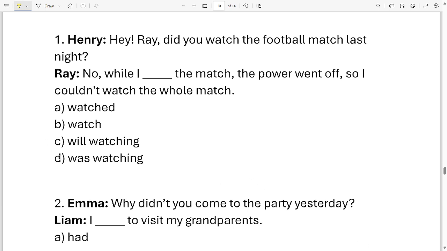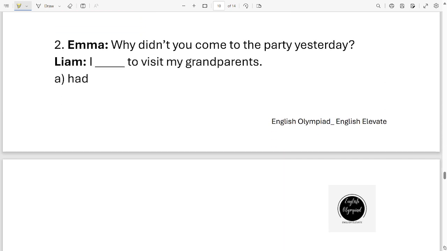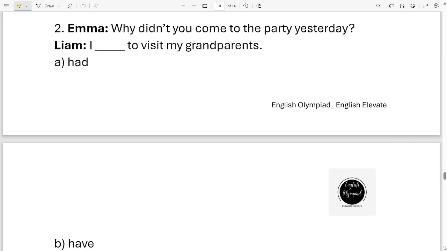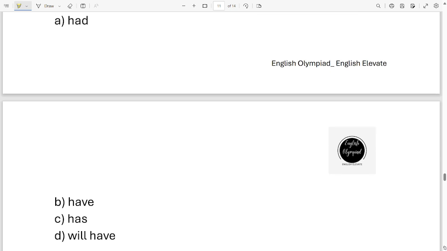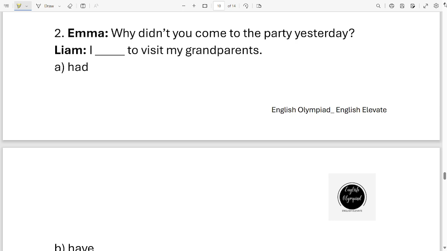It is option D. No, while I was watching the match, the power went off, so I couldn't watch the whole match. Okay, next question. Emma, why didn't you come to the party yesterday? Liam, I dash to visit my grandparents. Your options are have, has, will have. These are the four options. Which one should I put in this blank to complete the sentence? It is option A. I had to visit my grandparents.